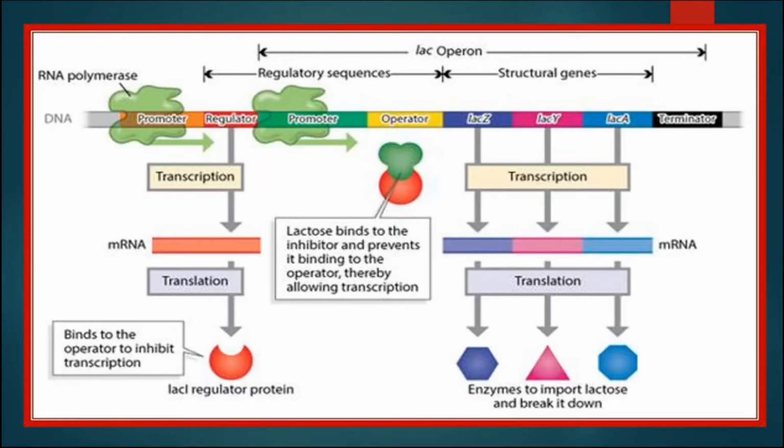In this slide, we can see the lac operon, that is the metabolism of lactose, the breakdown of lactose into glucose and galactose, which occurs in E. coli, which is the source of energy.